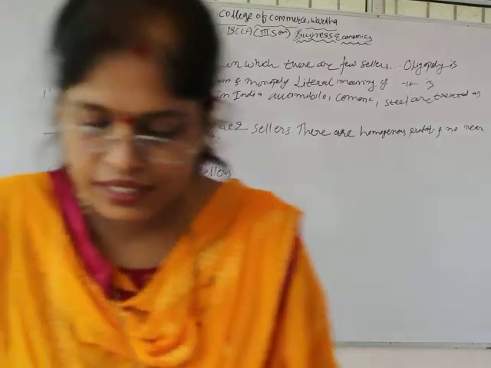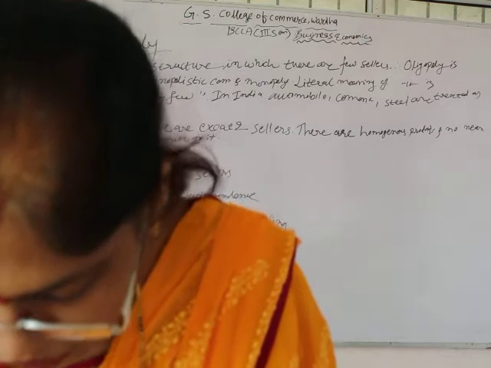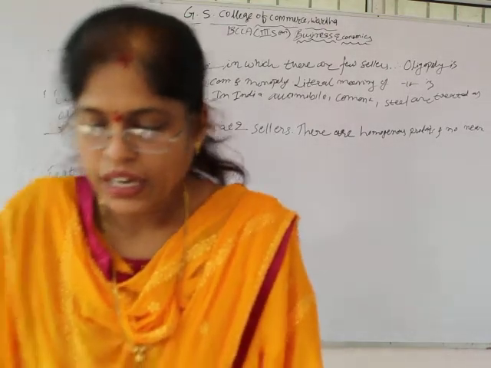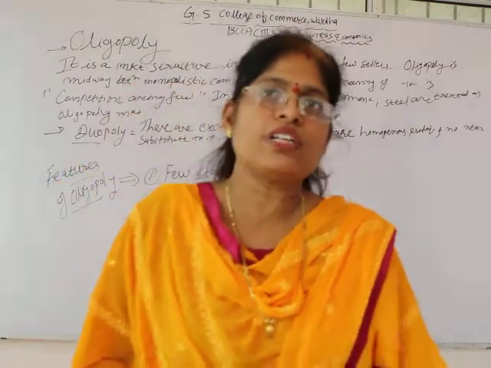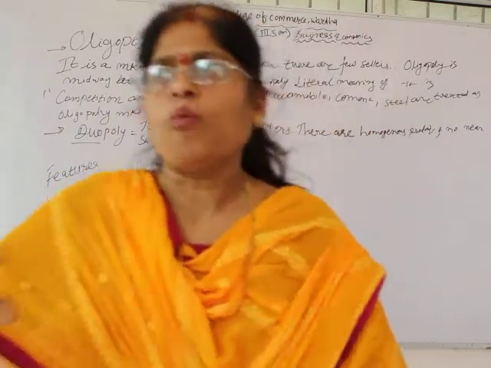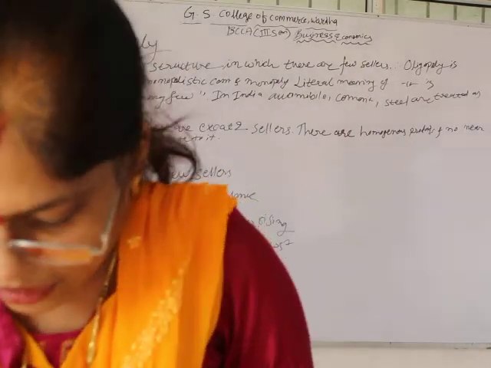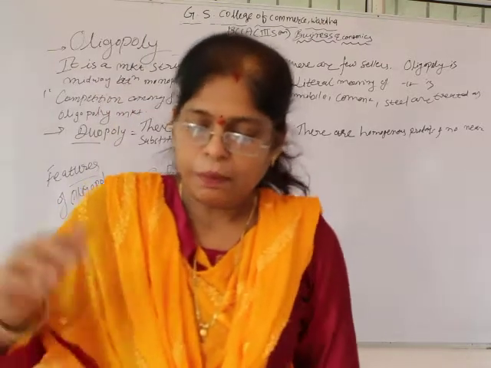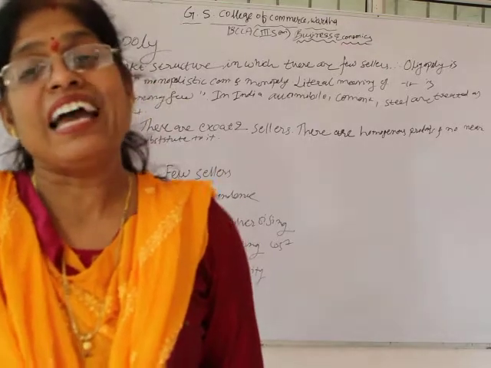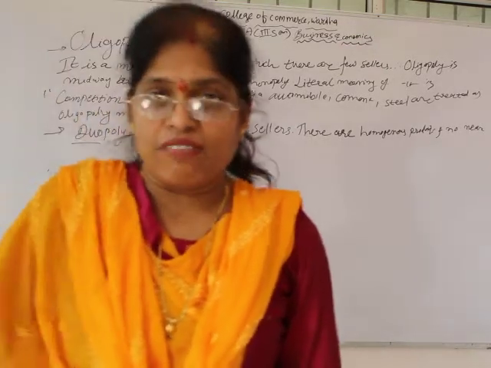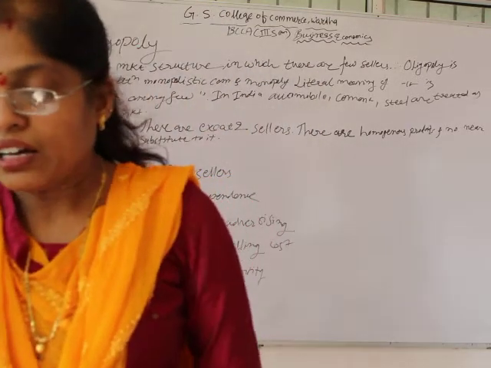Second is interdependence. What does it mean? When the number of sellers is few, then obviously competition is less in the market. Okay, when there are few sellers in the market, it means the competition is not perfect. So any change in price or quality of the product by one firm has a direct impact on the rival, that is, on the other firm or the other seller.